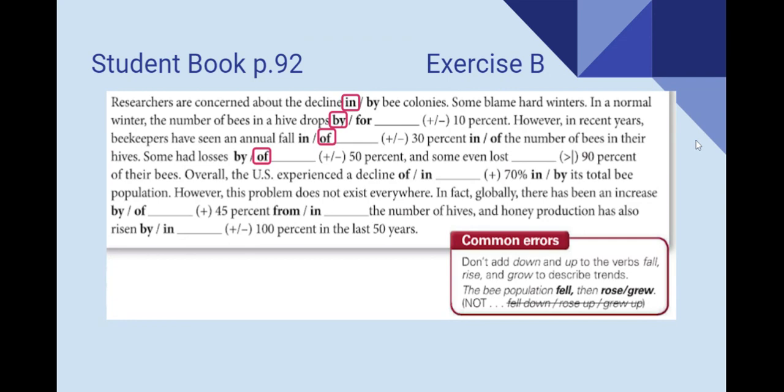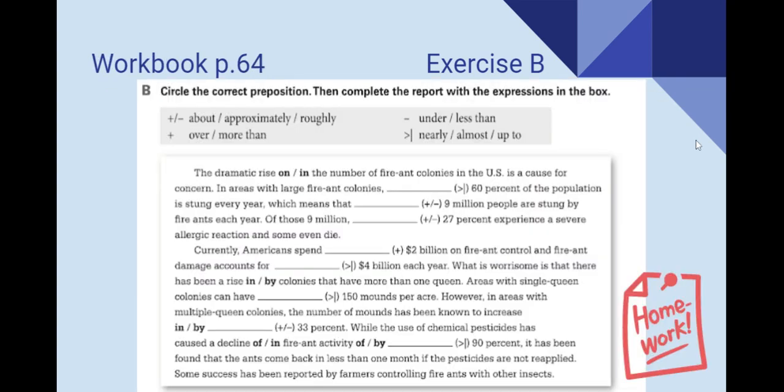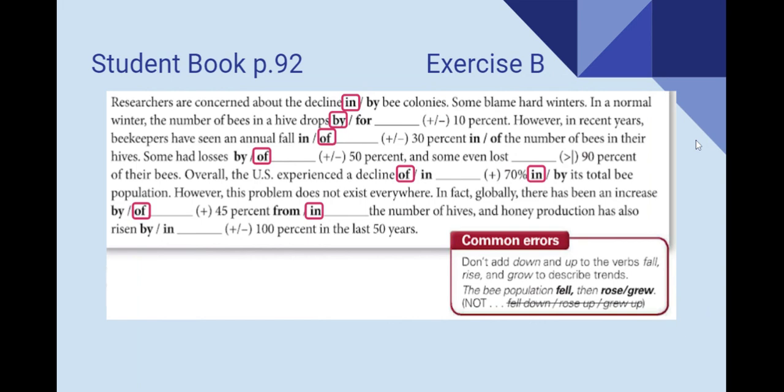Some had losses of 50%, and some even lost 90% of their bees. Overall, the US experienced a decline of 70% in its total bee population. However, this problem does not exist everywhere. In fact, globally, there has been an increase of 45% in the number of hives, and honey production has also risen by 100% in the last 50 years. Did you have the same?